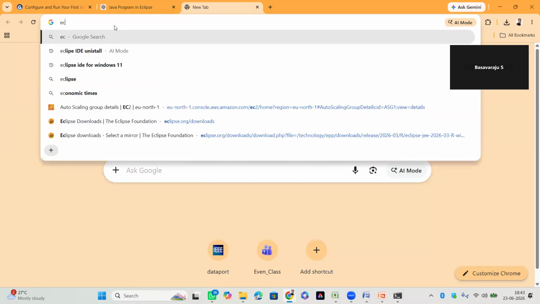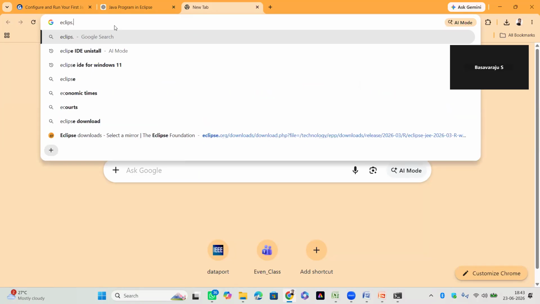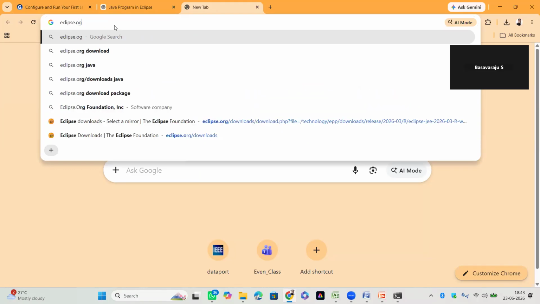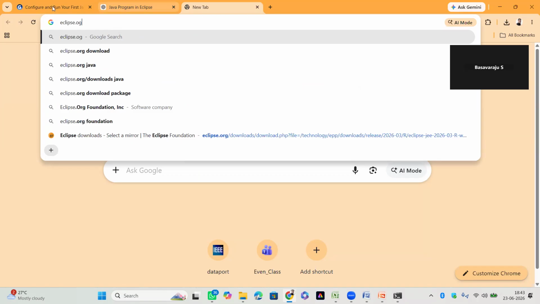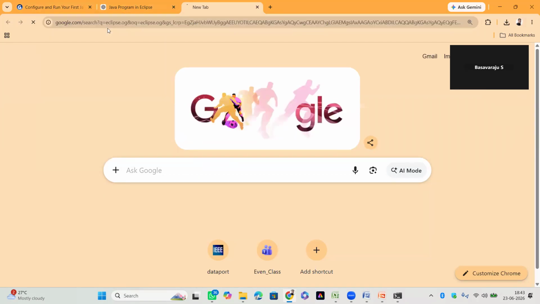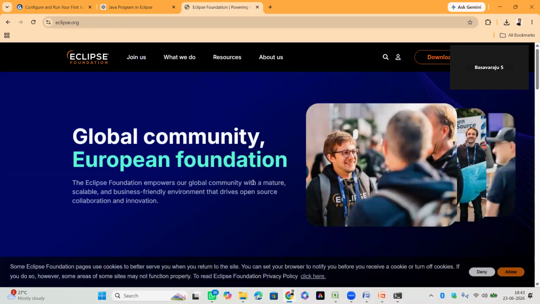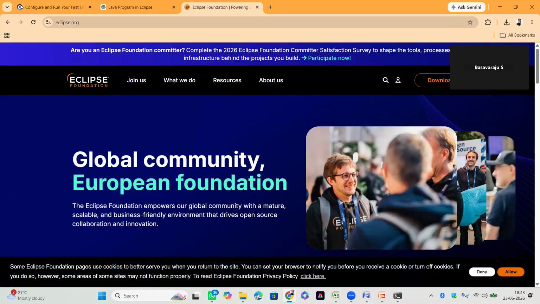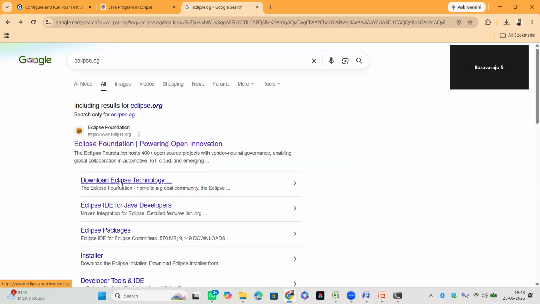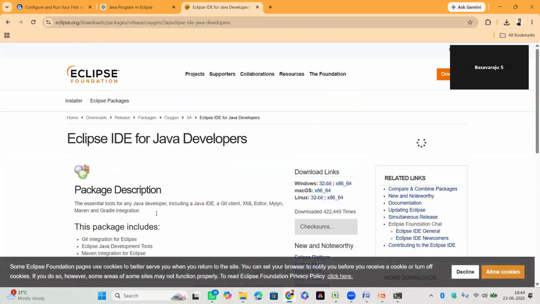So what we can do is go to the eclipse.org website. Right, so this is the website, you have to go there. Here you have the Eclipse Foundation, download Eclipse. Click over here, and you have to select the proper version. Let me go back. Click on download Eclipse Technologies, Eclipse IDE for Java Developers. Yes, this is the one you're supposed to select. Click on this Eclipse IDE for Java Developers.